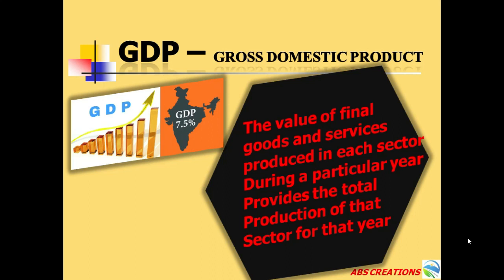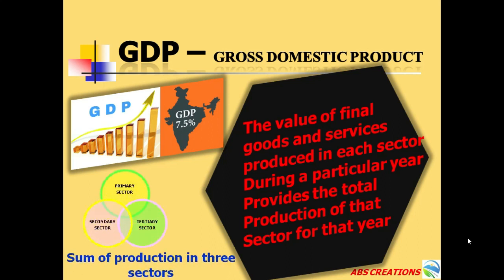The value of final goods and services produced in each sector during a particular year provides the total production of that sector for that year. So what do you mean by GDP? The total value of final goods and services produced within a particular year. So we can say the sum of production in three sectors, primary, secondary and tertiary, is GDP.